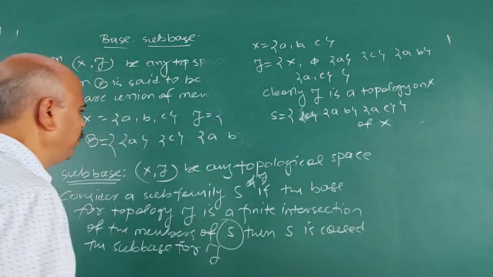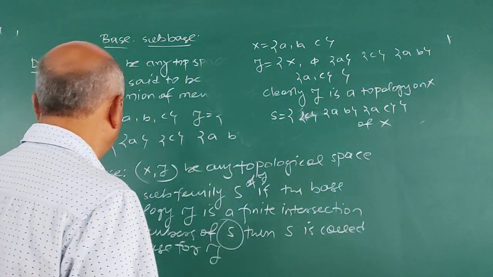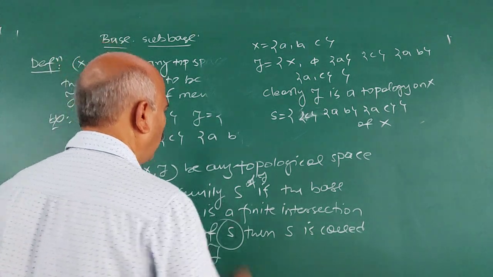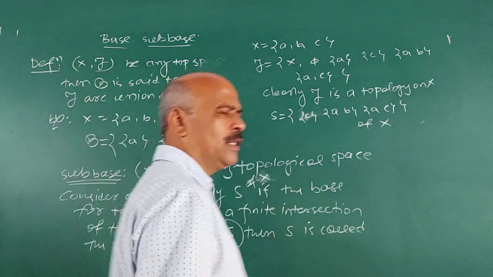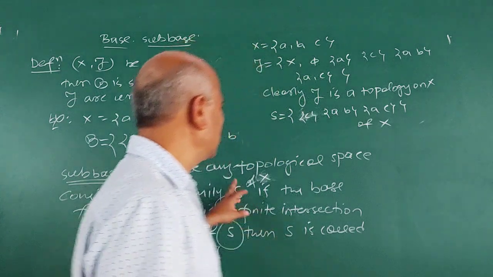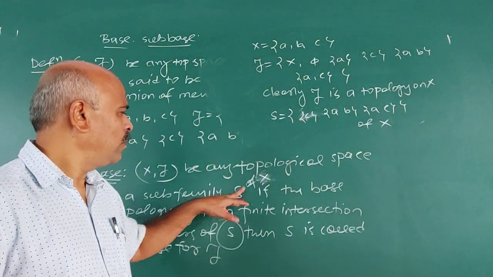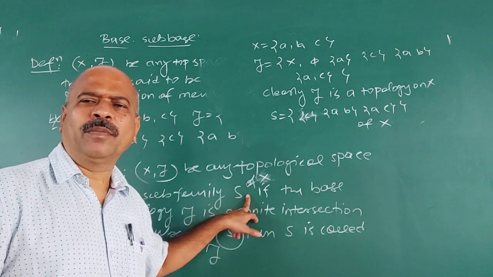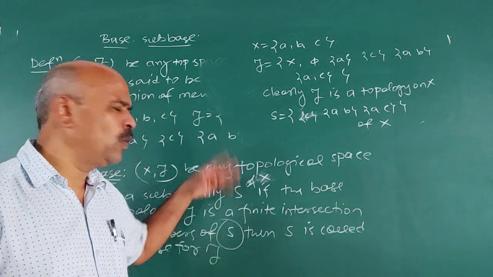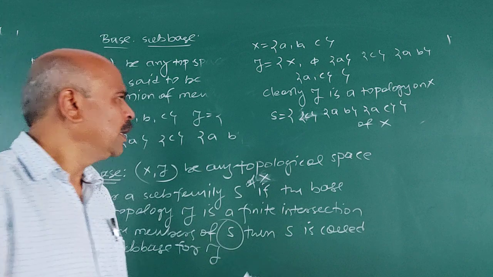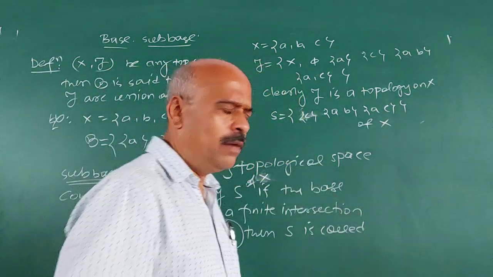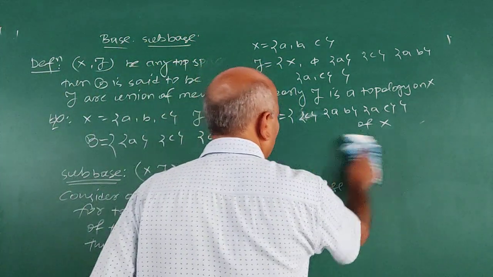A subfamily S of 2 is called subbase if the finite intersection of members of S becomes base for topology 2. Now take the base for this topology 2.